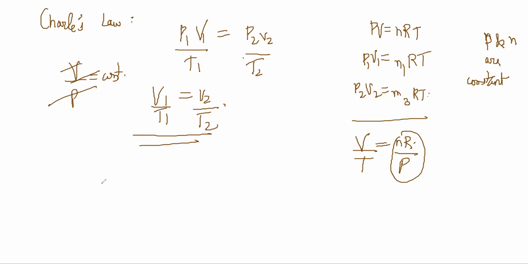Then you are understanding what is happening. All the time you apply PV is equal to nRT. This is the ideal gas equation. You should know the value of the gas constant. This constant R that is appearing is called the gas constant.